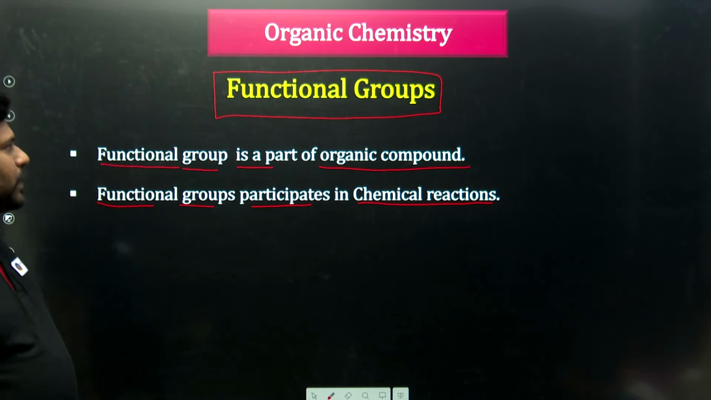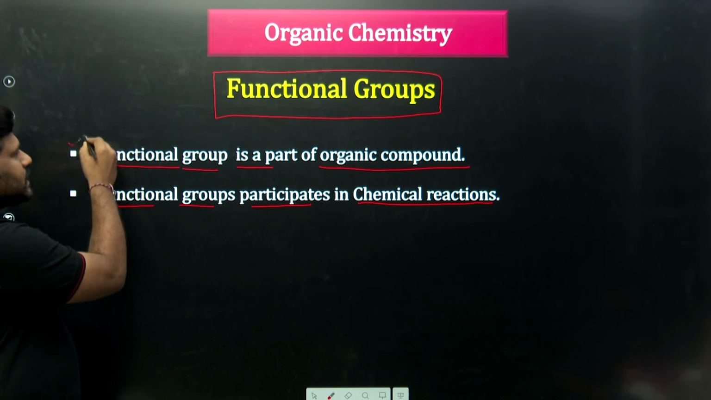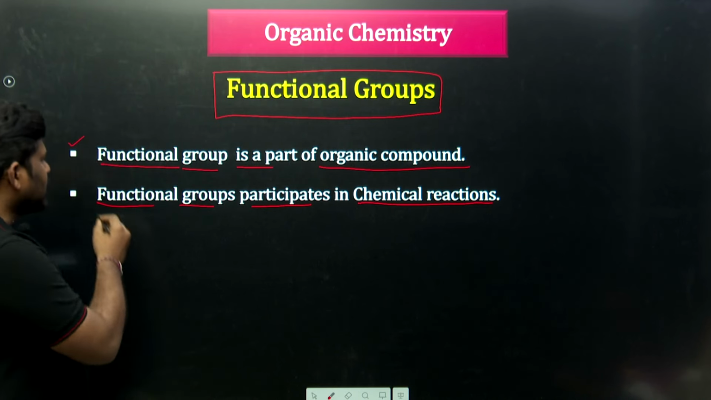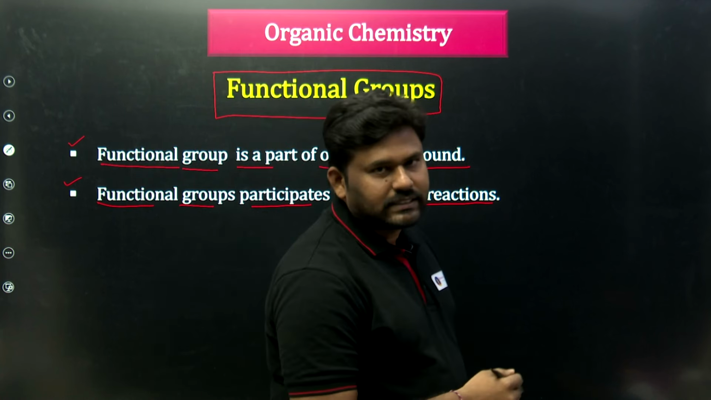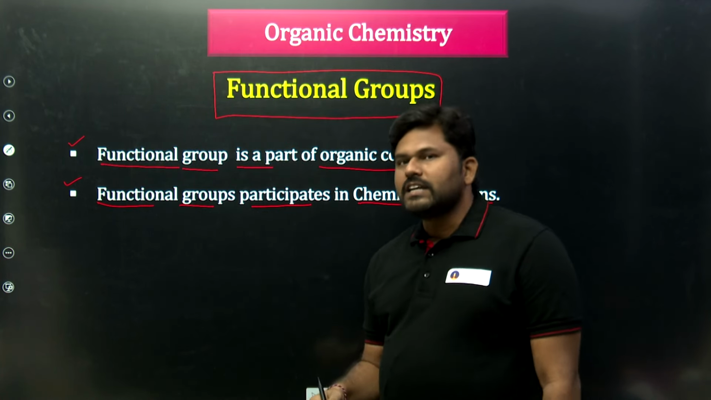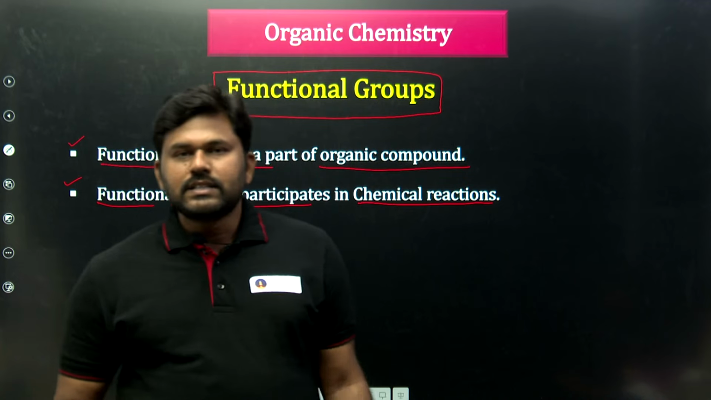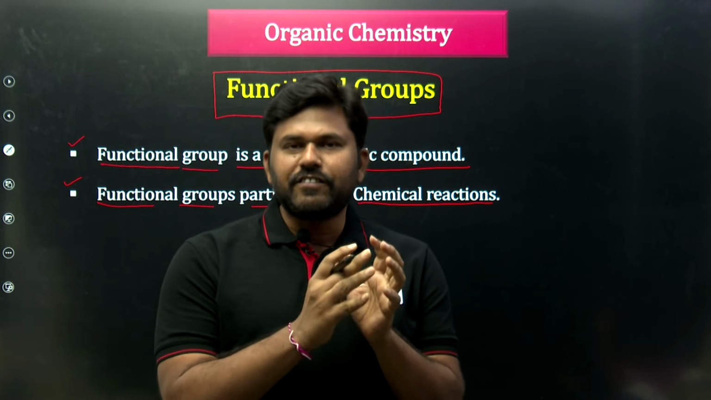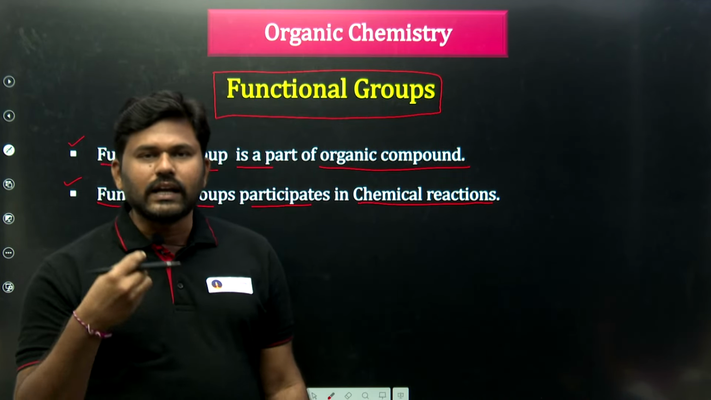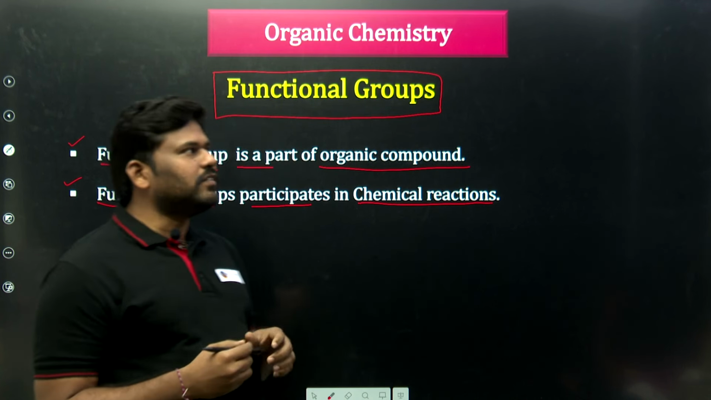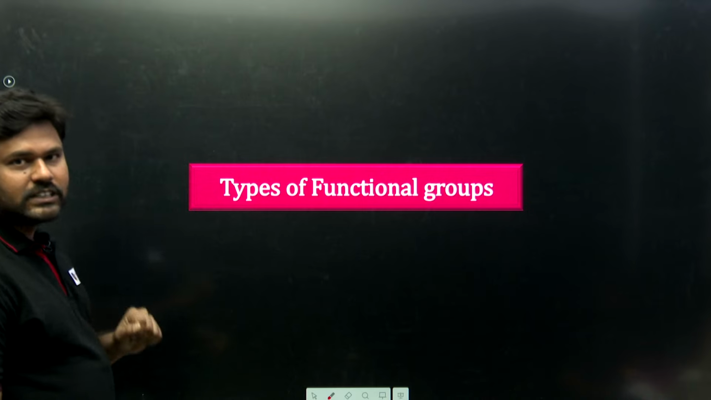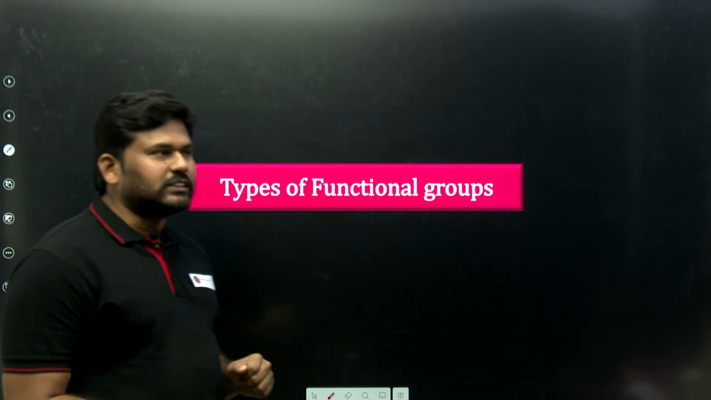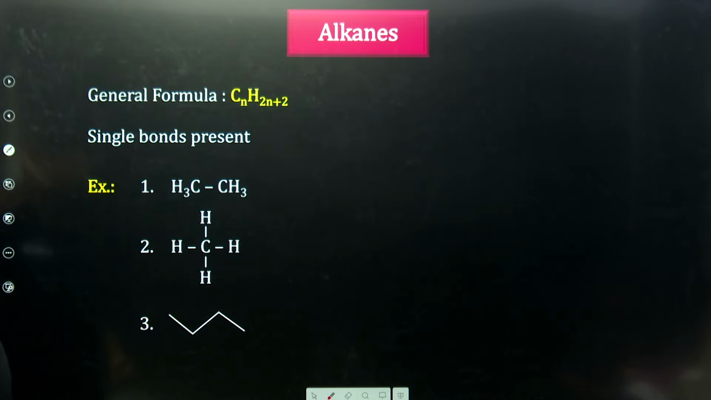So what is the first point here? A functional group is a part of an organic compound. Functional groups participate in chemical reactions. Next, functional group types. Now we will check how many types of functional groups we have. Number one, types of functional groups.